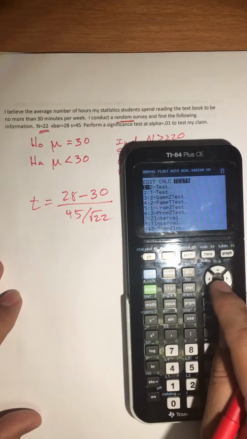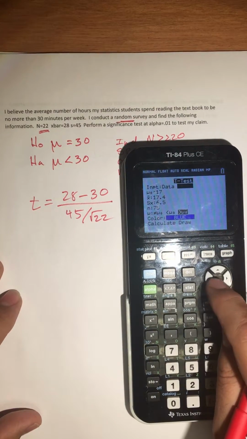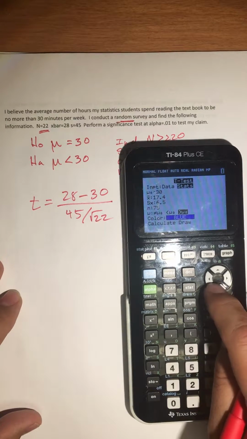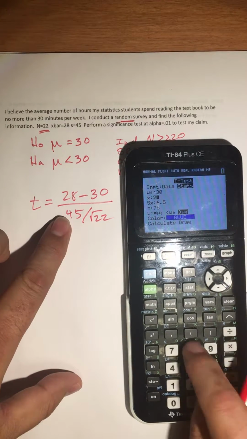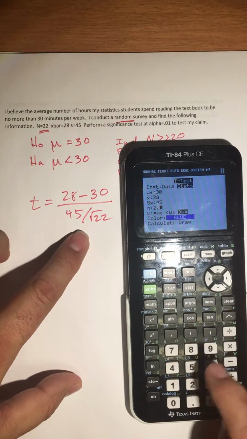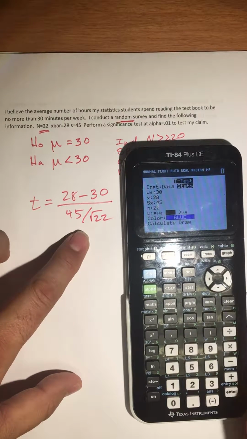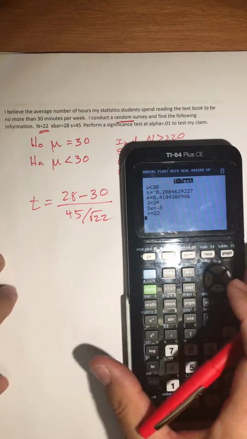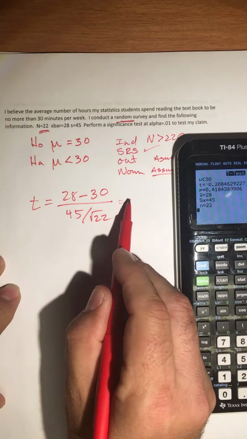So we're going to go stat, test, t-test, and our null is 30. Our x bar was 28. Standard deviation was 45. Sample size was 22. Testing for less than the null, and calculate it. So our t-score is negative 0.2.